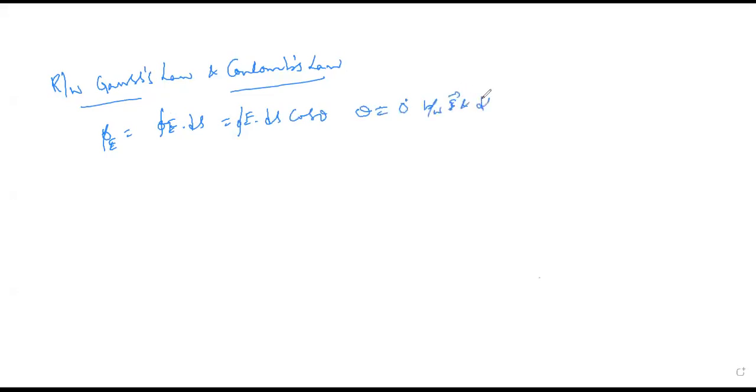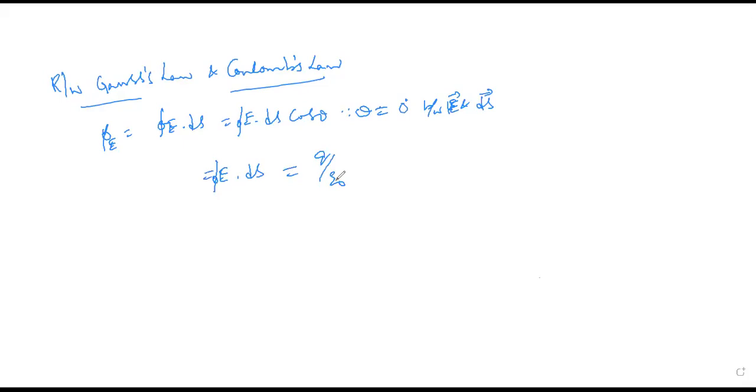This is the part which we have done. And now I'm going to write this as E dot ds, and this should be equal to the total charge enclosed within the closed surface.